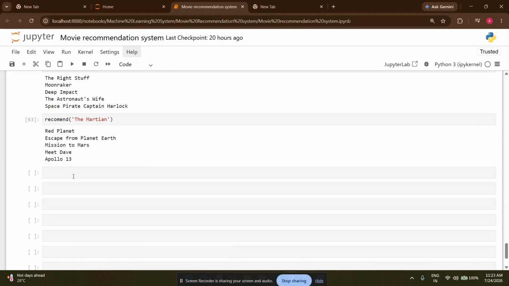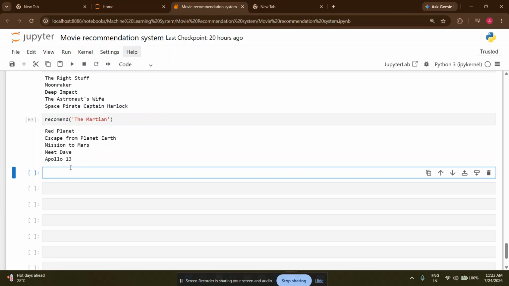So now we will see live how this recommendation system works. First, we will write recommend, and in single inverted commas we will write the name of the movie. Like I am writing the movie Revenant. Just a second.